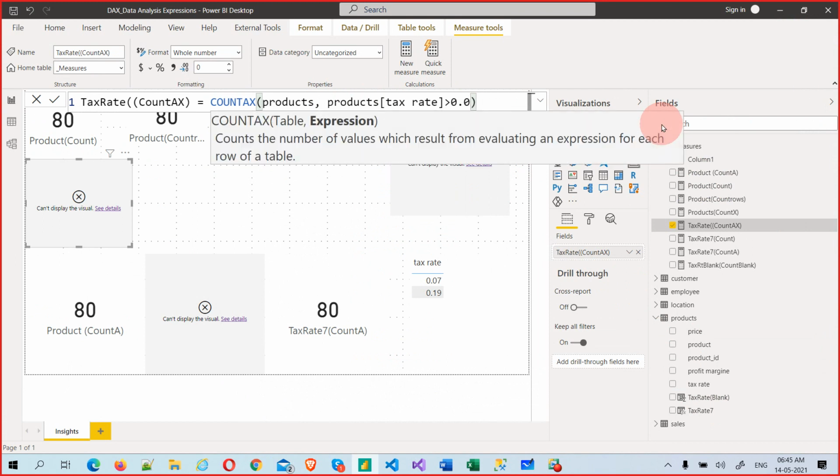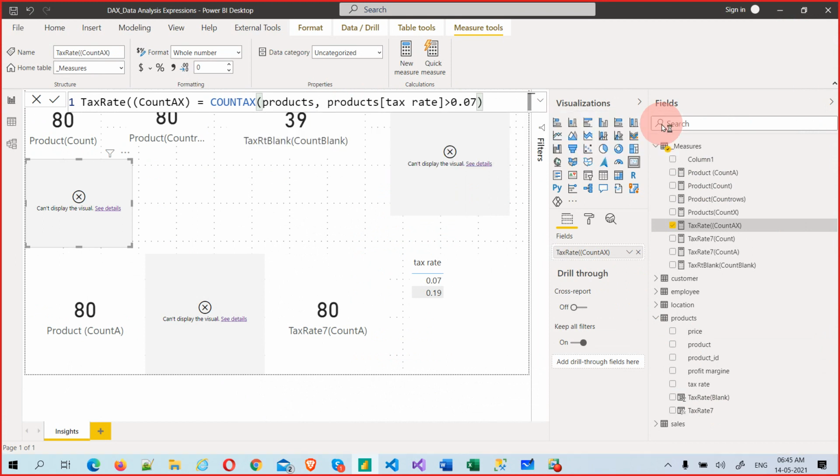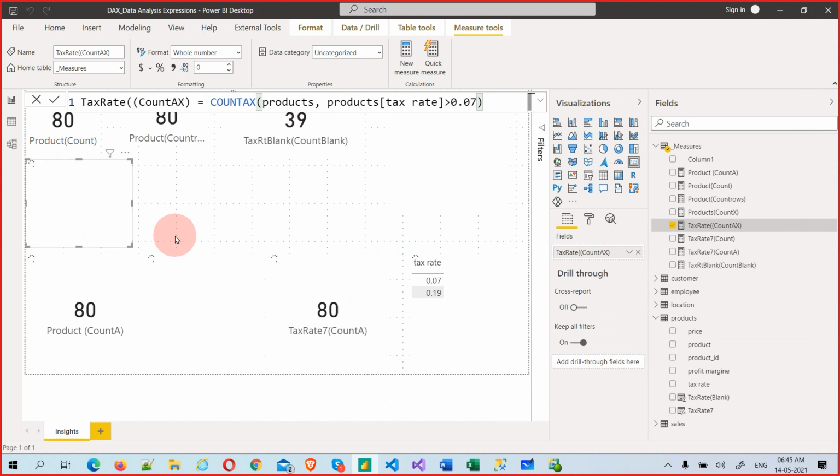My intention is this should work. Let's see why it's not working for others. See, it's working. Count X is working.